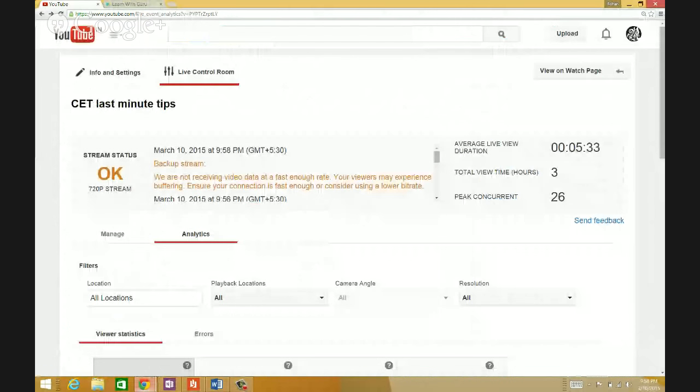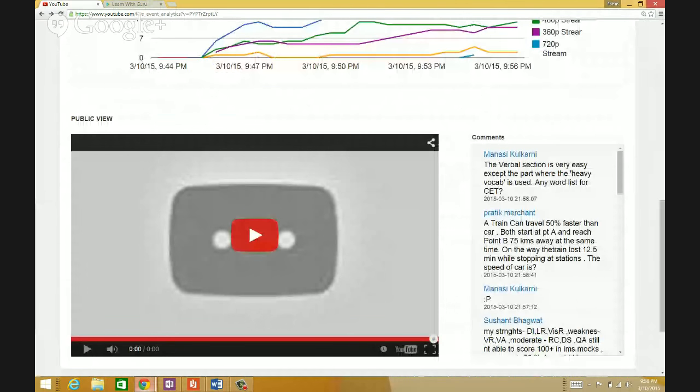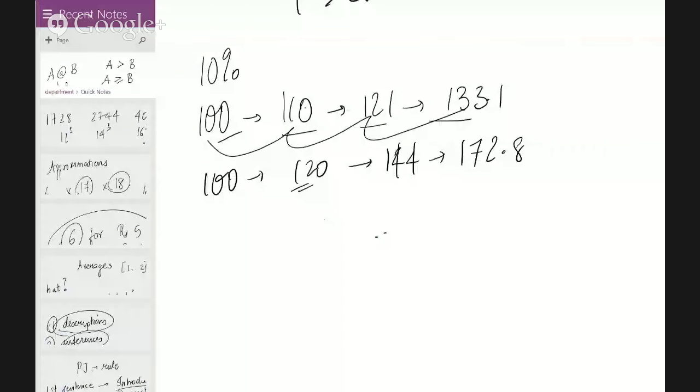Okay. So talking about more weaknesses. Talking about people: the verbal section is very easy except the part where heavy vocab is used. Any word list for CET? Okay, the word list for CET should be the 1,000 most frequent words of GRE.